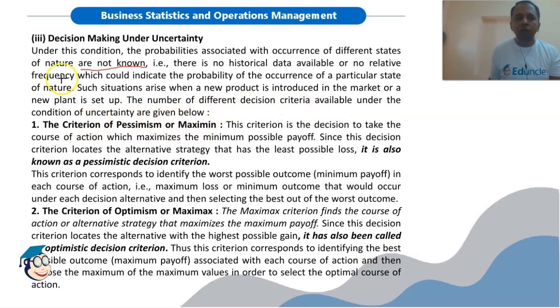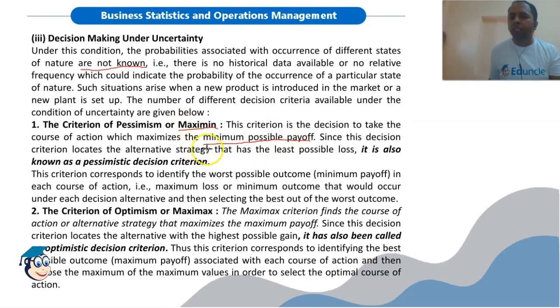The first is the criterion of pessimism, or maximin. Maximin means maximum of the minimum values. Here we are having the pessimistic view. How? This criterion is to take the course of action which maximizes the minimum possible payoff. For each course of action, we find the minimum possible payoff, and out of all these minimum possible payoff values, we select the maximum value.